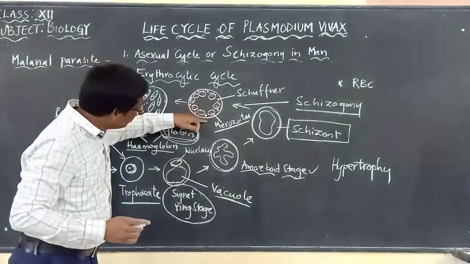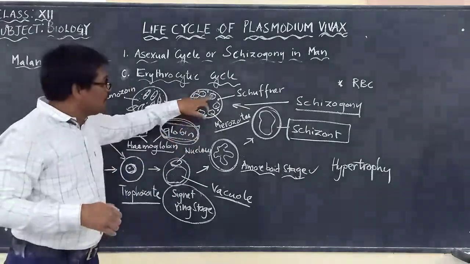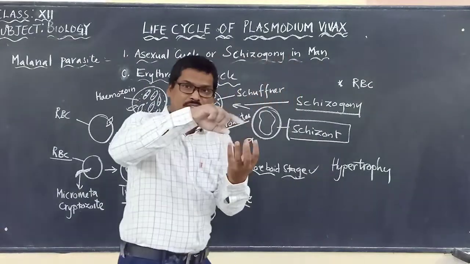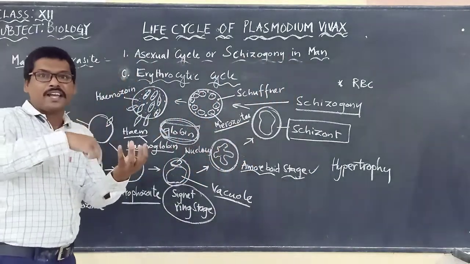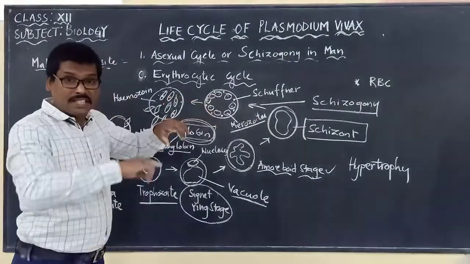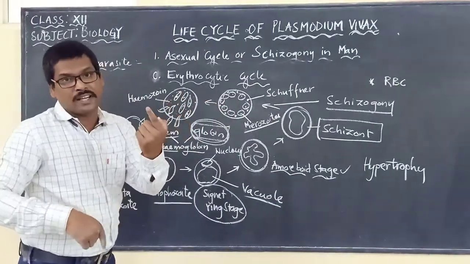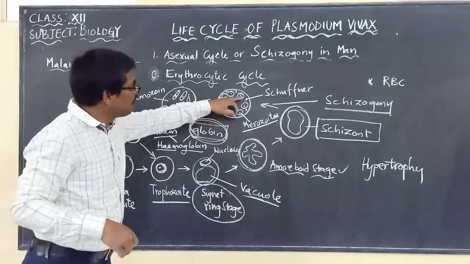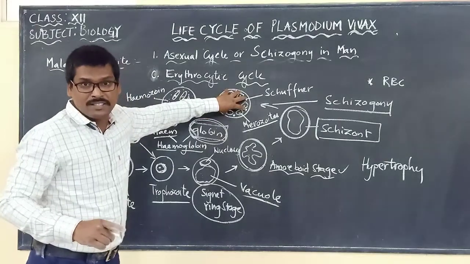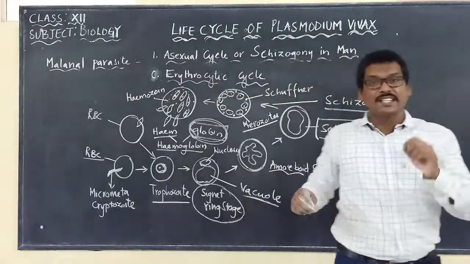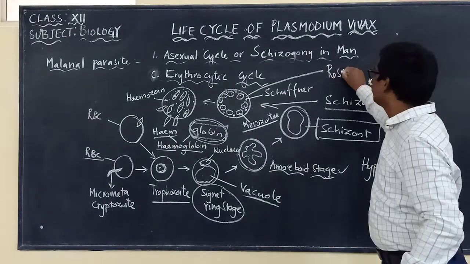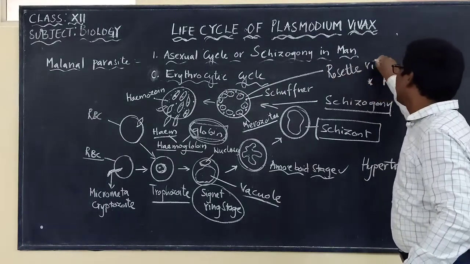When they are present at the periphery, they appear like the petals of a rose flower, arranged like a ring. So that's why we call this arrangement the rosette ring stage.